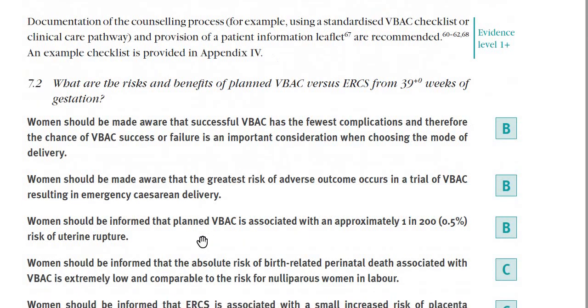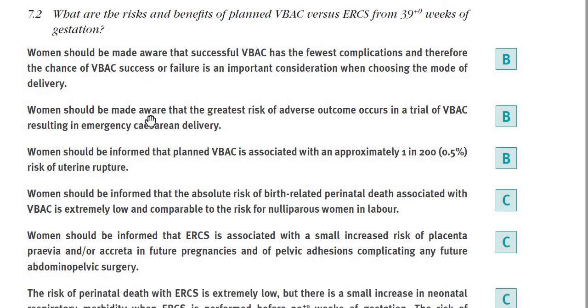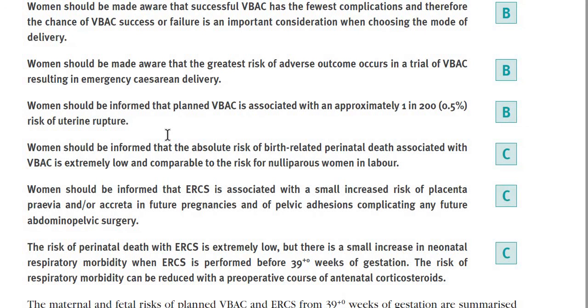Okay. So the risk benefit analysis you're going to do all the time. Both are associated with some benefits and some disadvantages. Women who have a successful VBAC have the lowest risk of complications when choosing their mode of delivery. We need to tell the woman what will happen in cases of VBAC: we give a trial, and if this trial fails, we will have to do an emergency cesarean section, and an emergency cesarean section in cases of failed VBAC is associated with adverse outcomes.